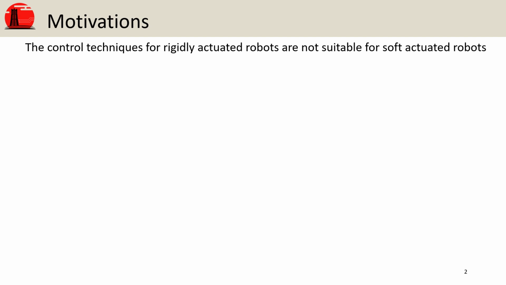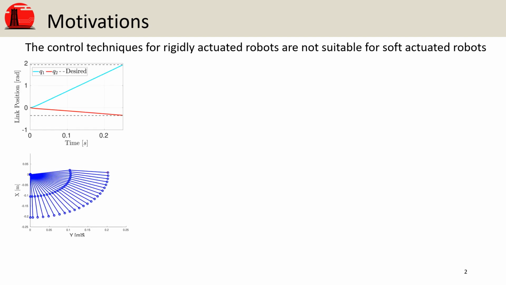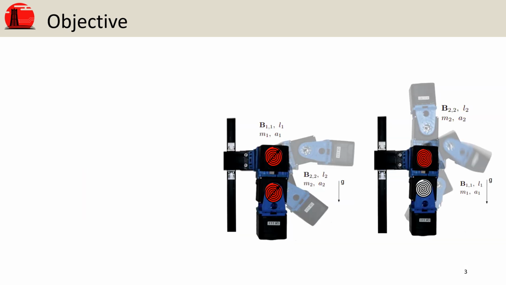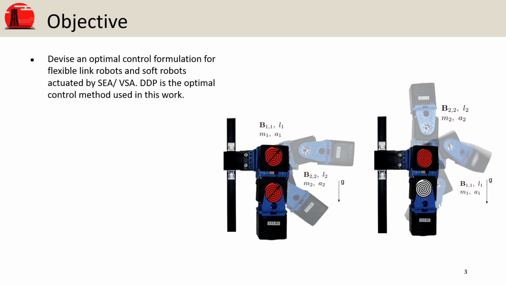If you apply to soft robots optimal control techniques which were designed for rigid systems, you end up having a degradation of the performance which is somehow proportional to the compliance of your system. For this reason, in this work we aim to design an optimal control framework based on differential dynamic programming to exploit the intrinsic compliance of articulated soft robots.